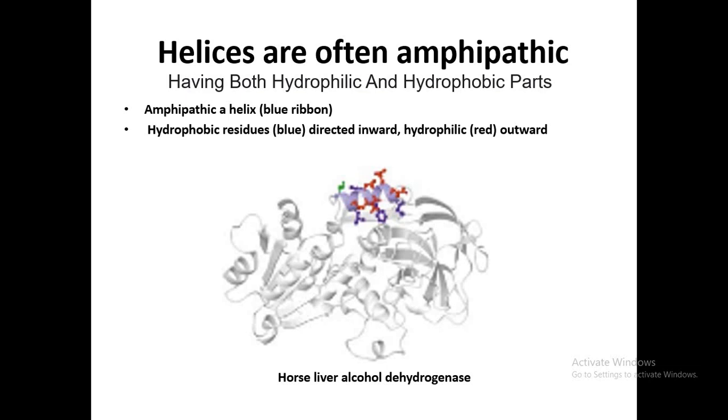So what is an amphipathic molecule? Amphipathic molecules are those that have two different characteristics in one molecule, meaning they can take part as hydrophobic or hydrophilic at a time.